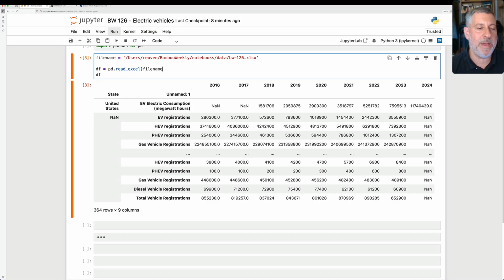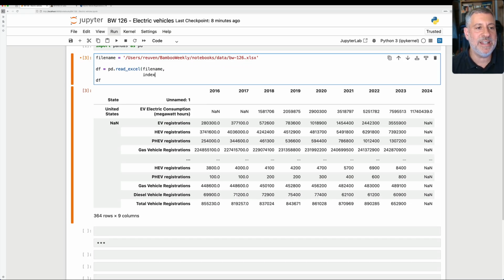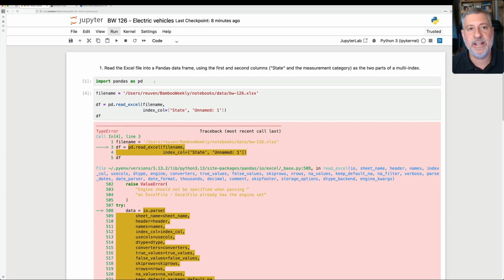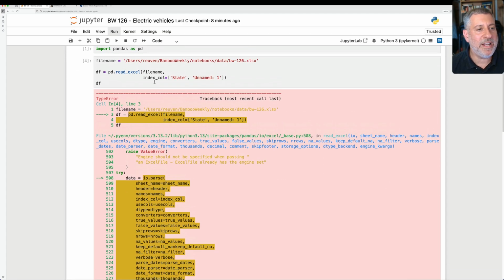Probably not. It's much better, I think it's cleaner, to say index_col equals, and then in the read_excel call, I say basically which column or columns do I want to be my index. I want more than one column here, so I'm going to say here State and Unnamed: 1. Here, this time I was able to type it correctly, and I load it up and I get an error. What's going on? Why did I get an error here?